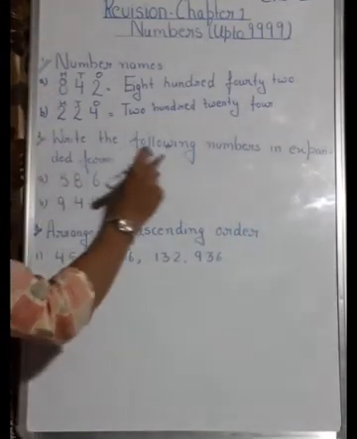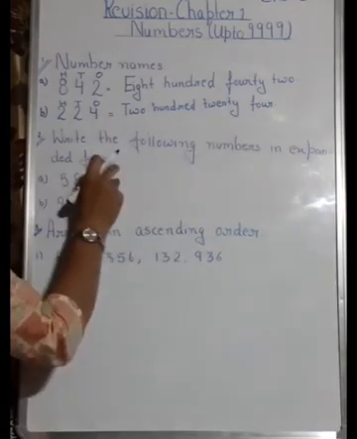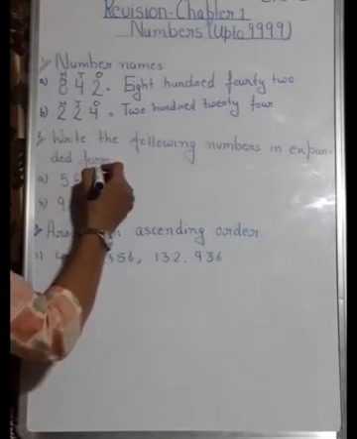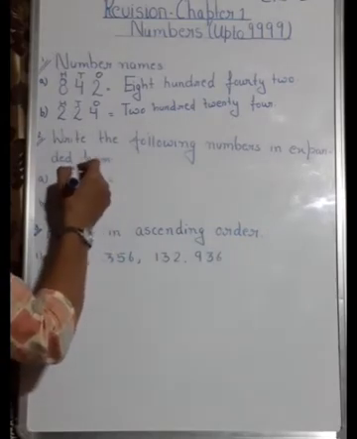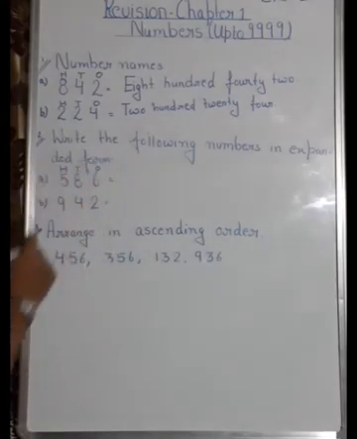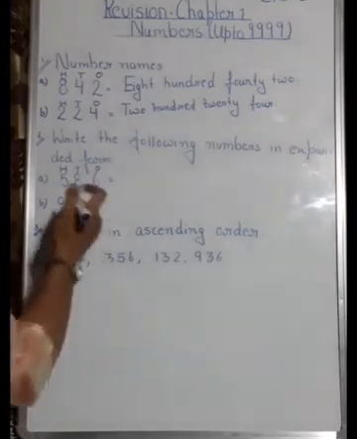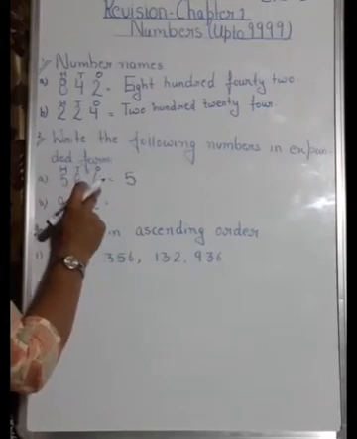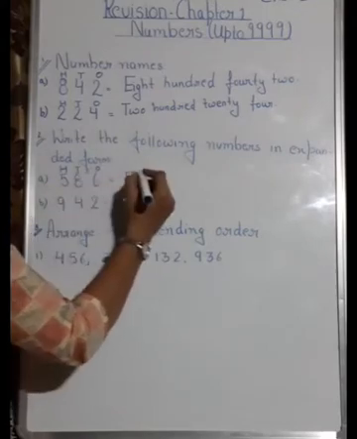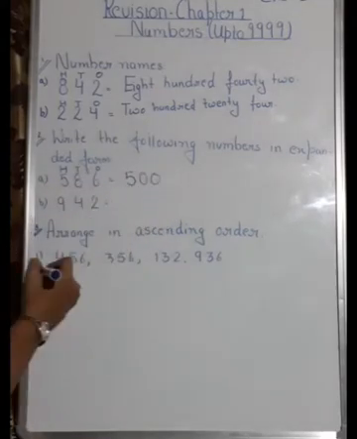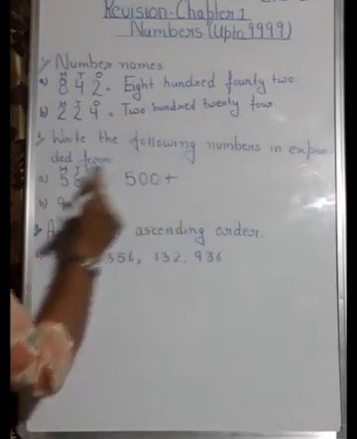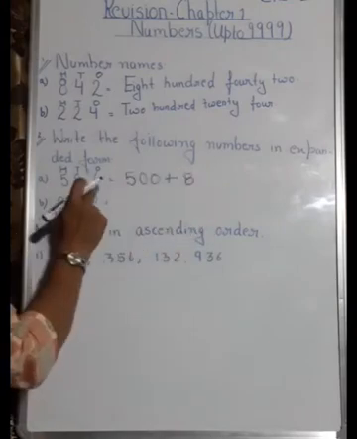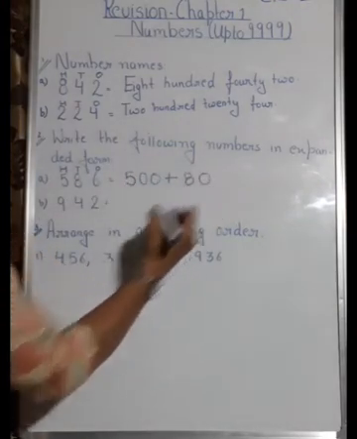Second is write the following numbers in expanded form. You have to expand them. Okay, so for that also first write down the places, that is ones, tens and hundred. So I am telling you an easy way of writing them. First write down this 5, and how many digits after 5 do you have? 1, 2. So put 2 zeros. Clear? Now plus next number is 8. So write down 8. Now how many digits are after 8? 1 digit. So put 1 zero.